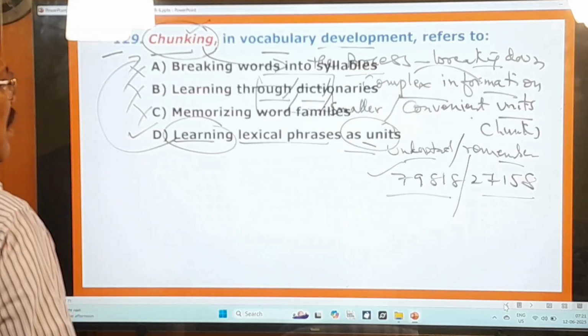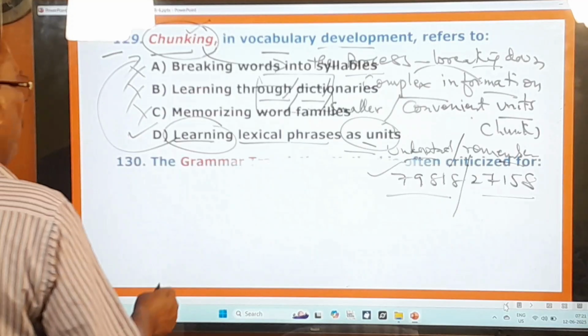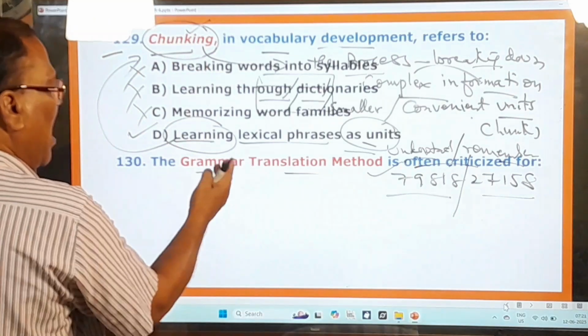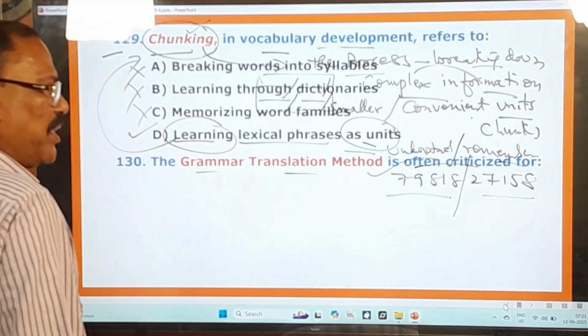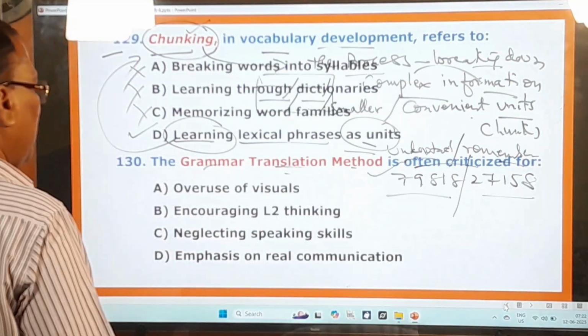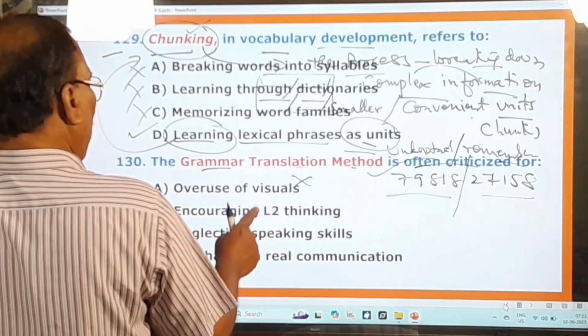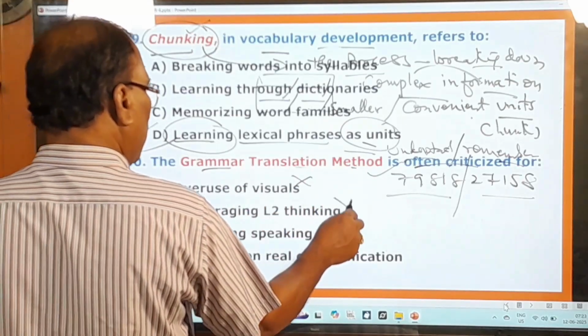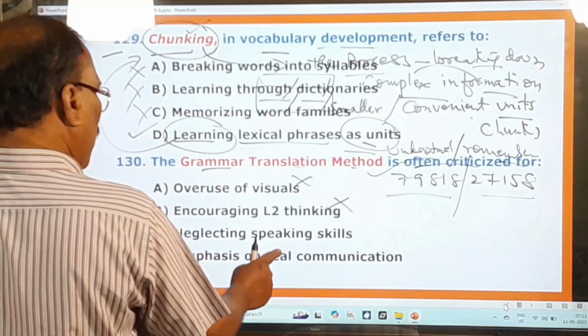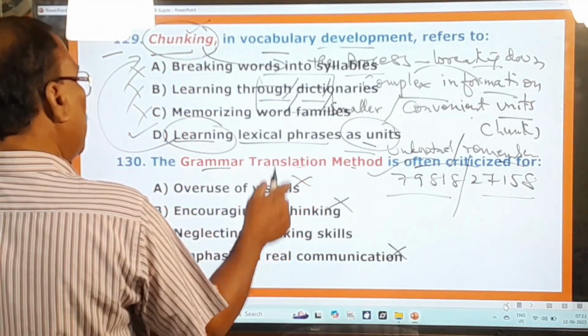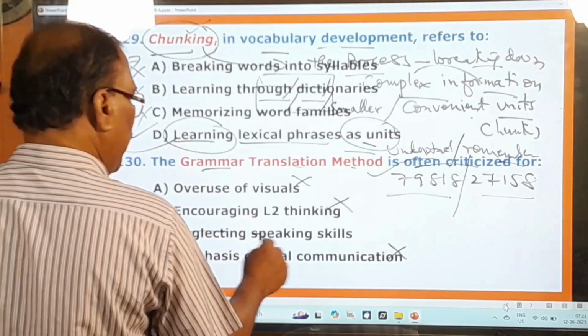And you move on to the next question. The grammar translation method is often criticized for. About this grammar translation method, pretty well. Here you look at the options given. Overuse of visuals, no. For this, it is not criticized. Encouraging L2 thinking, not criticized. Emphasis on real communication, not criticized either. But it is criticized for neglecting speaking skills.